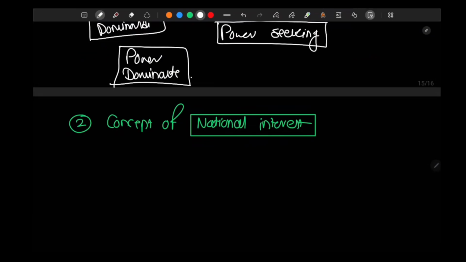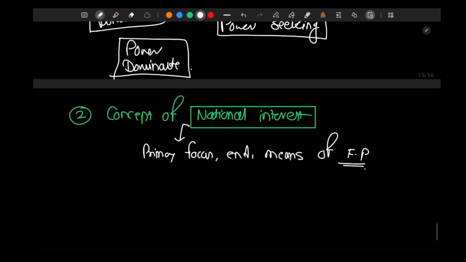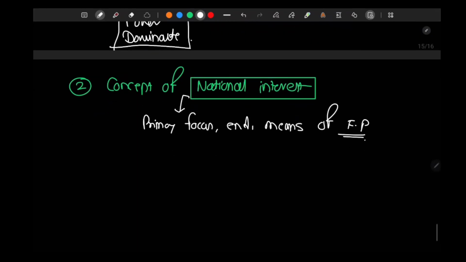With respect to national interest, he says that national interest is the primary focus, primary end, primary means of foreign policy. National interest is at the center of the realist school of thought. National interest is the primary element of foreign policy. And he says, what are the constituting elements of national interest?